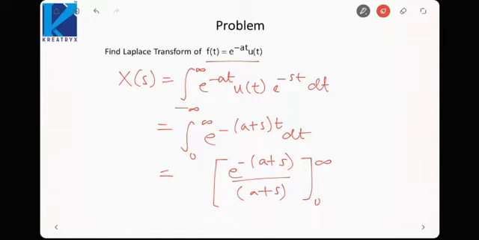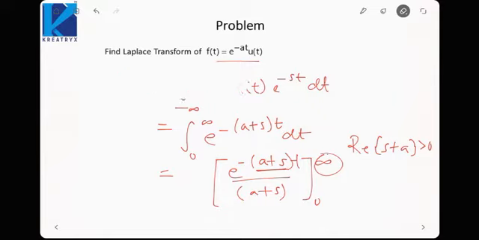Now for this integration to converge, this a plus s value should be greater than 0, because then only the power in the exponential would be negative. So we will say the real part of s plus a should be greater than 0. Why should it be greater than 0? Otherwise the exponential will have a positive power, and at t equal to infinity it will tend to infinity.